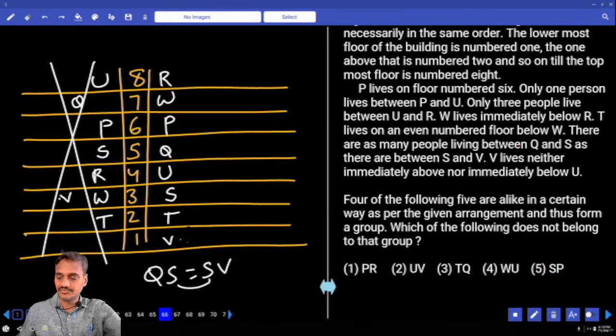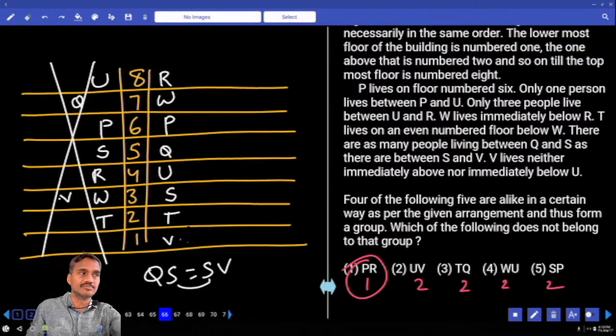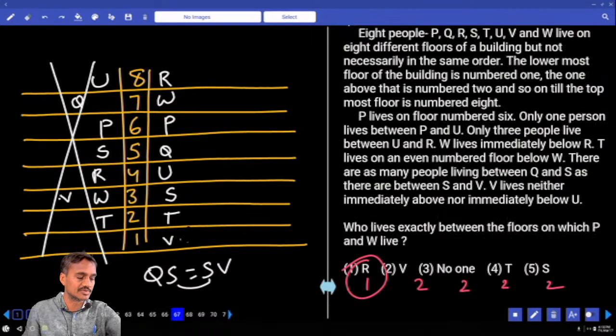Then, four out of the following five are alike, find the odd one out. P and R, there is exactly 1 person. U and V, there are 2 persons. T and Q, there are 2 persons. W and U, 2 persons. S and P, 2 persons. Except for the first one, in the remaining there are exactly 2 persons, and in the first one there is only 1 person, choice 1.